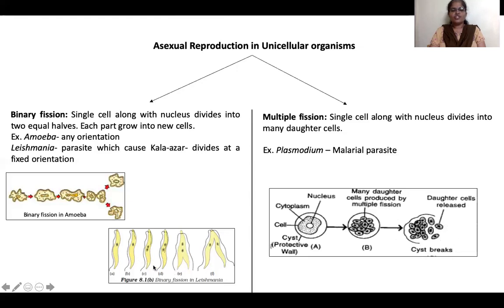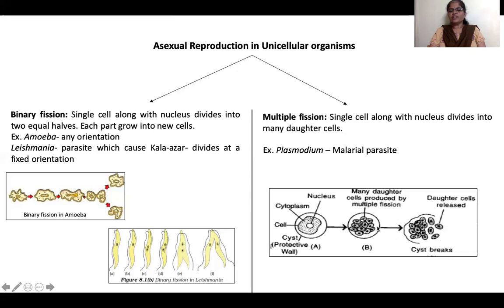Here also the division is binary fission and it divides into two equal new cells. Whereas multiple fission is seen in this cell of a Plasmodium. Plasmodium is a malarial parasite that causes malaria. When the mosquito transmits Plasmodium into our body, within the cell the nucleus and the cellular contents undergo multiple fissions, forming multiple cells.